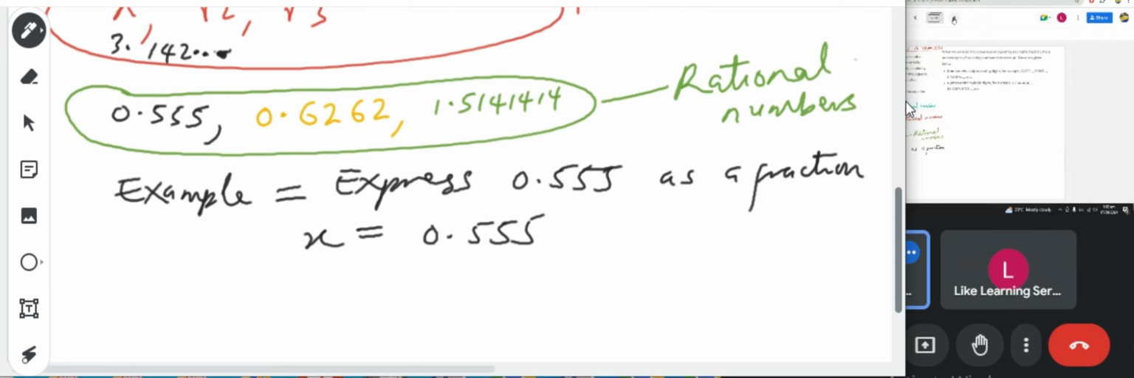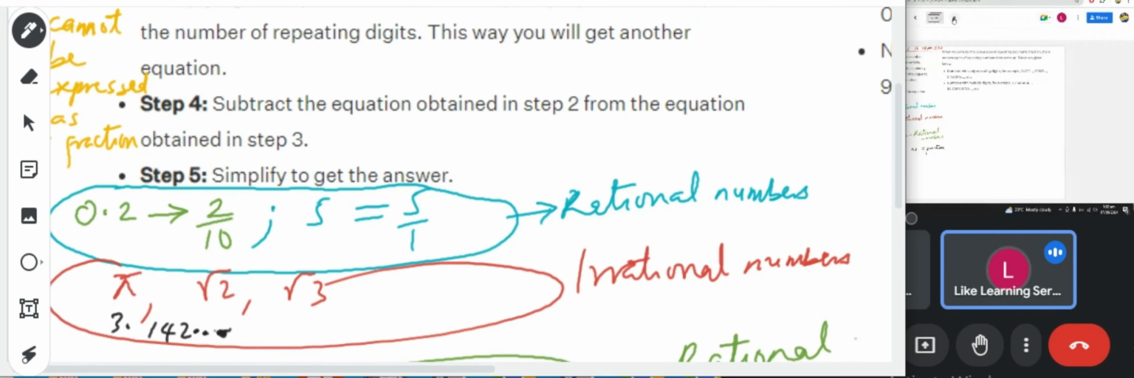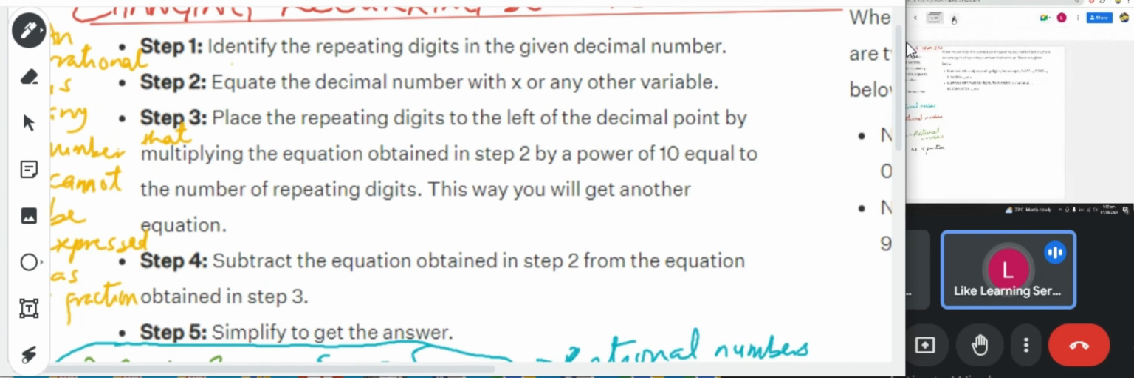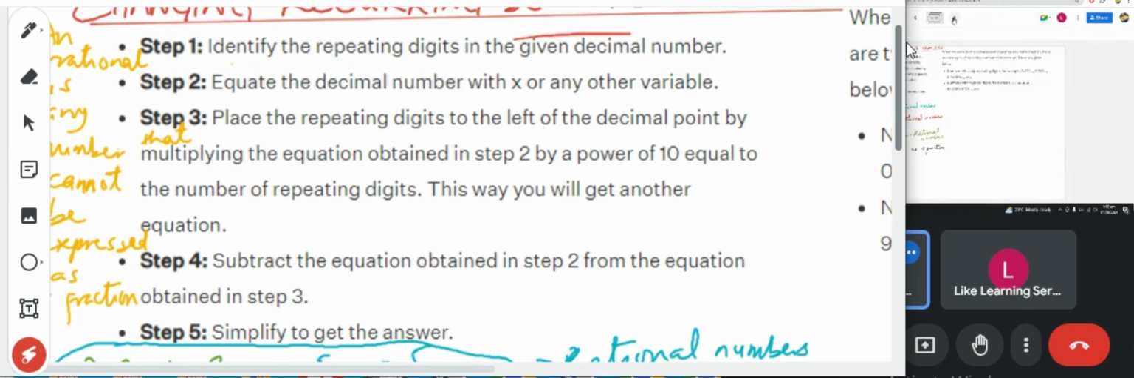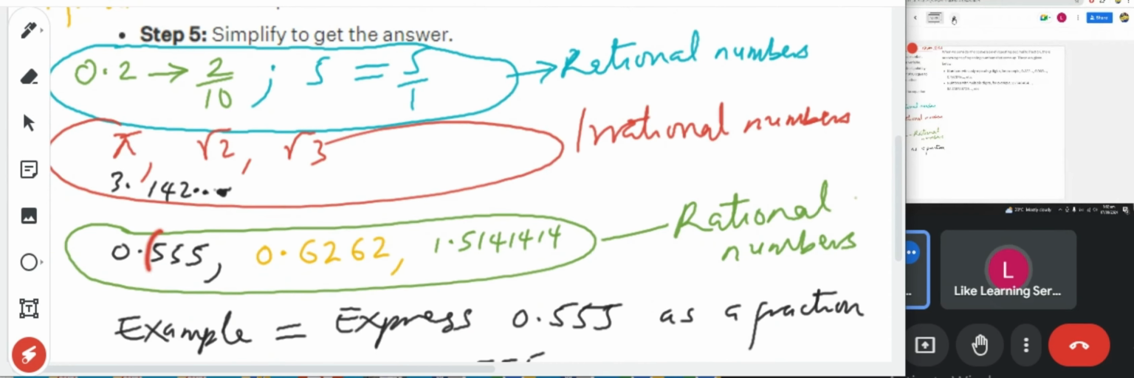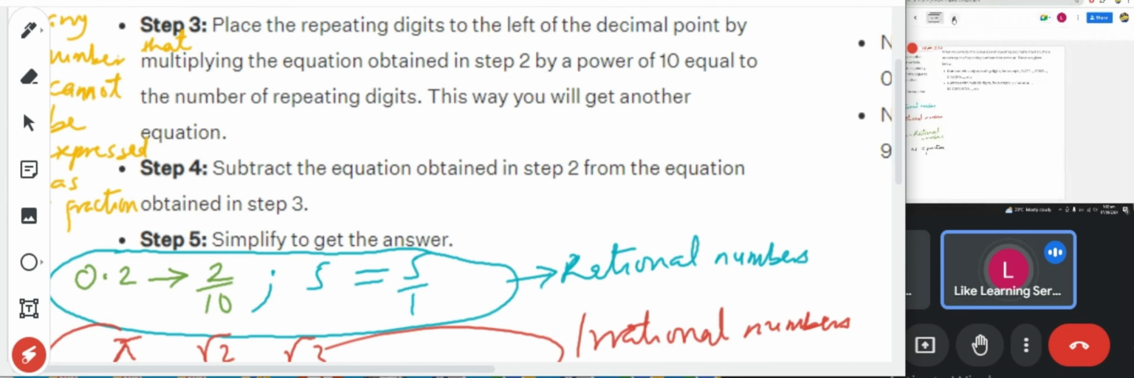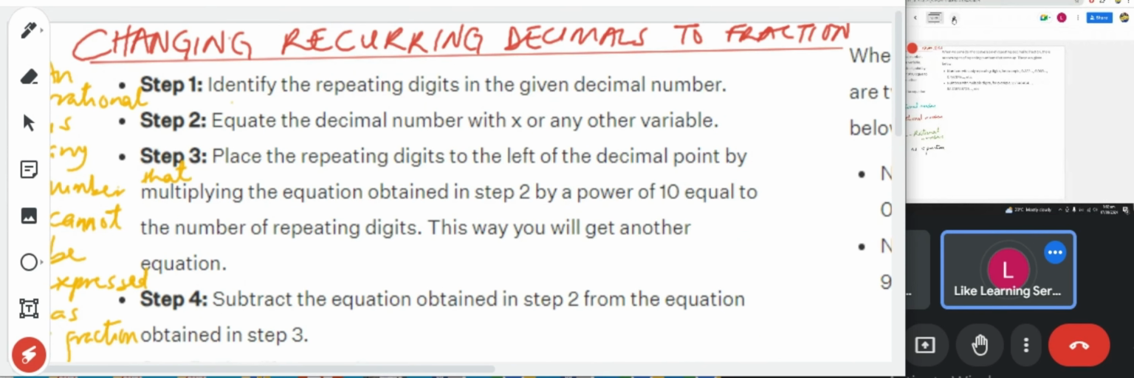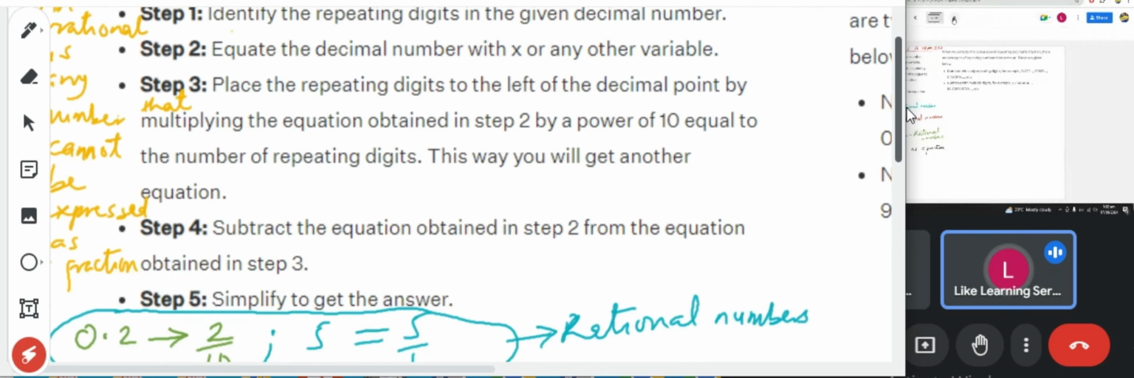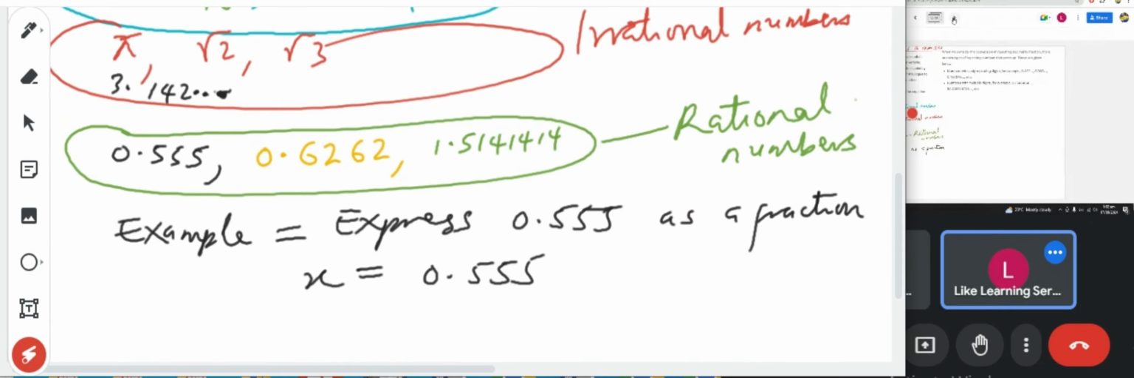Yes, I can see it. Okay, let me show you the next step. I've done step one, identify the repeating digits, which in this case is the first digit. I've done the second step, which is to equate the decimal number with x or any other variable. So x is equal to 0.55.